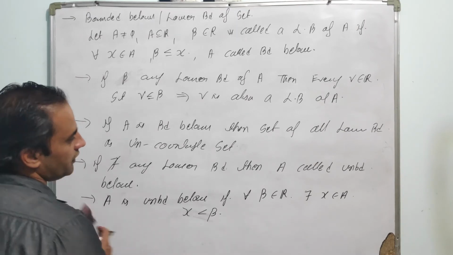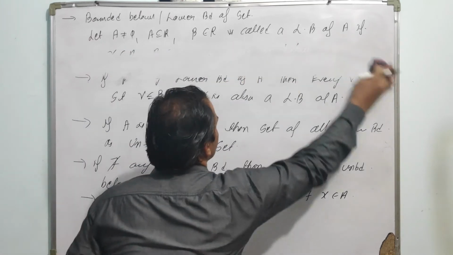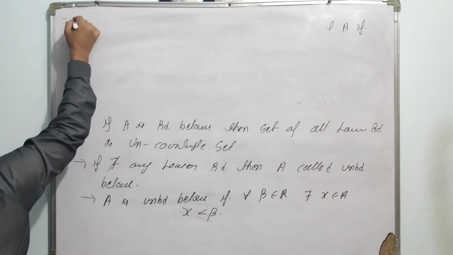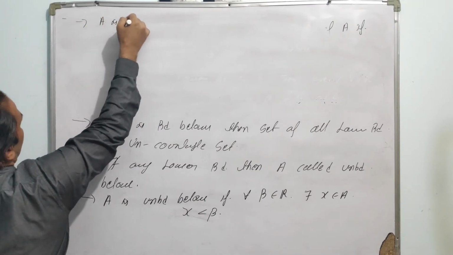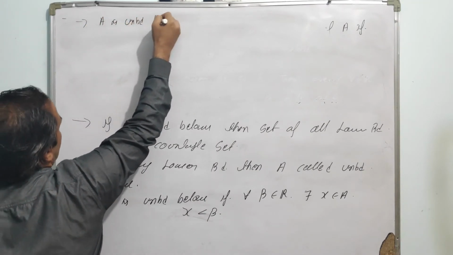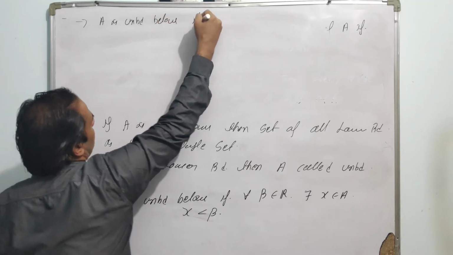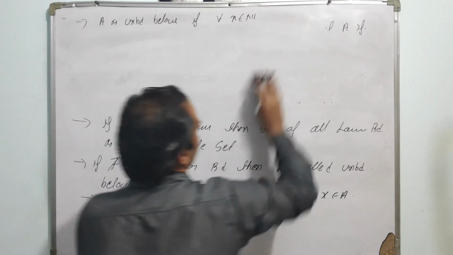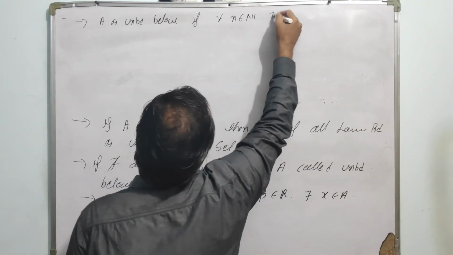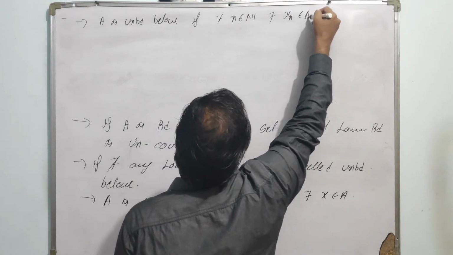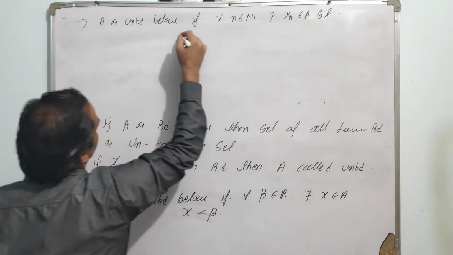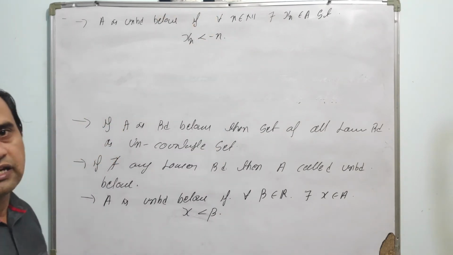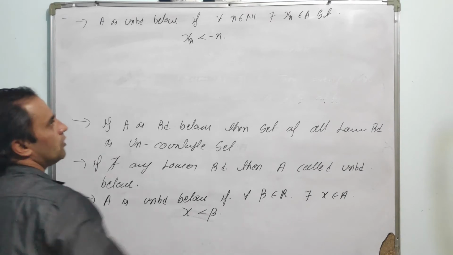Or this definition we can change into a sequential definition, which can be written down. A is unbounded below if for every n belonging to the natural numbers, there exists x_n belonging to A such that x_n is less than minus n. That is, minus n is not a lower bound.